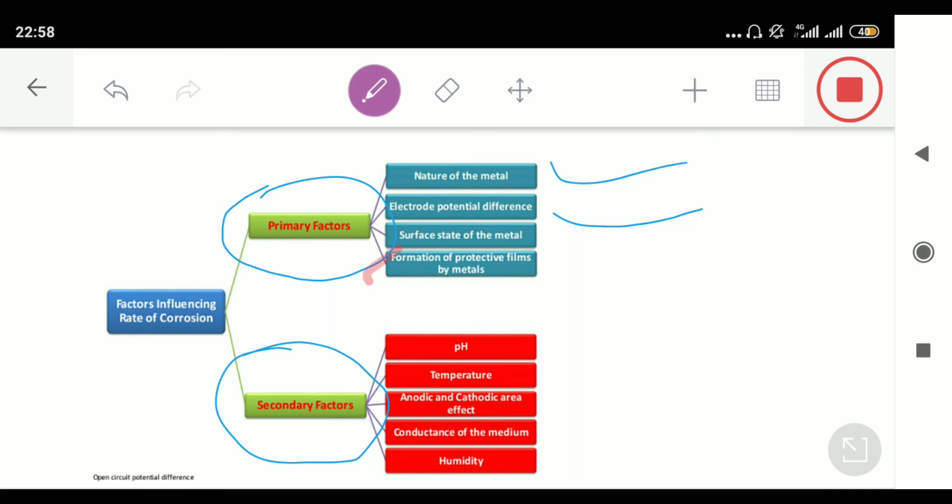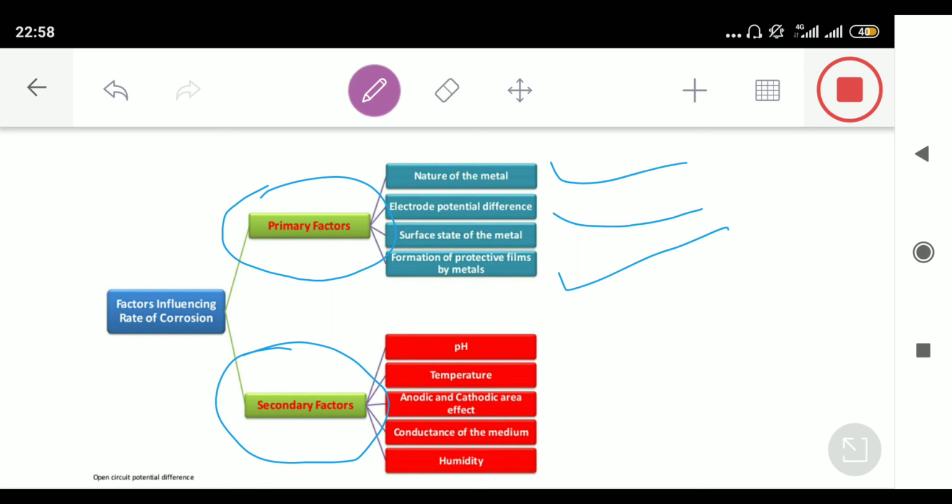Last is the formation of a protective film by the metal. This is an exceptional case. This doesn't happen in all metals, only in a few. One example of this is aluminium. In case of aluminium, once the first layer of oxidation happens, it forms a protective alumina layer, which is very, very stable and non-porous in nature. So once the layer is formed, it cuts the supply of oxygen, and the metal and oxygen don't come in contact. That's why the rate of corrosion decreases after that.